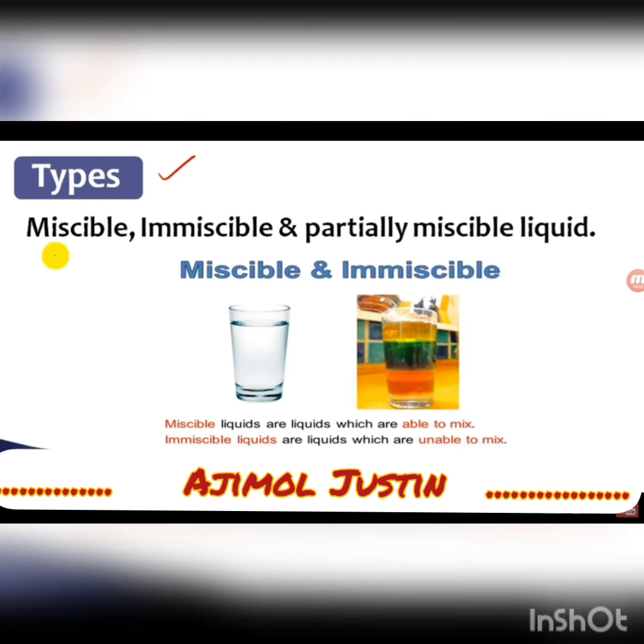In this picture also you can see a miscible liquid, and in these you can see immiscible liquids. There are 1, 2, 3 or 4 sections which are not mixed. So these are called immiscible liquids.